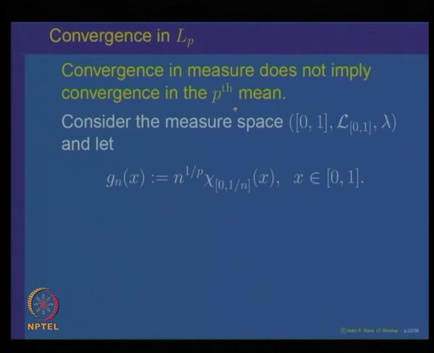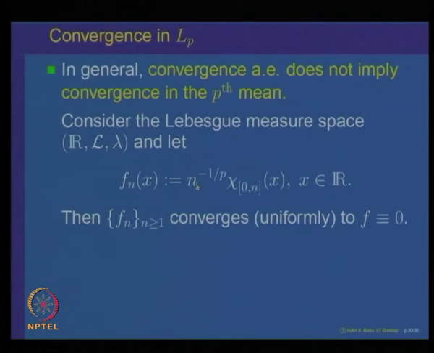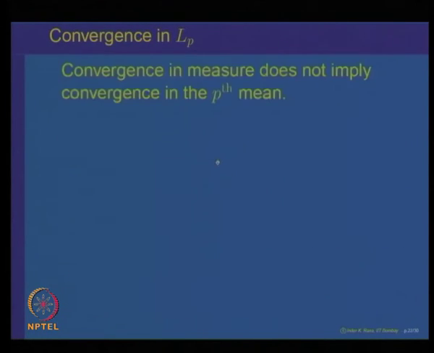Next, we want to say that convergence in measure need not imply convergence in the pth mean. For that, let us look at the example of the measure space 0 to 1 with Lebesgue measure, and define g_n of x equal to n to the power 1 over p times the indicator function of 0 to 1 over n. It is similar to the previous one, but instead of minus 1 over p, it is n to the power 1 over p. Here the interval where the function is non-zero is shrinking, but the value is increasing. In the previous one the value was decreasing and the length was increasing, so it is the other way around.